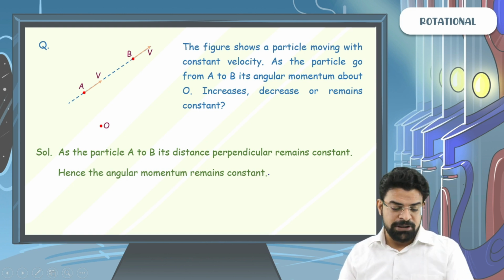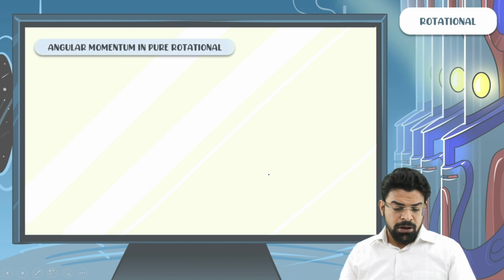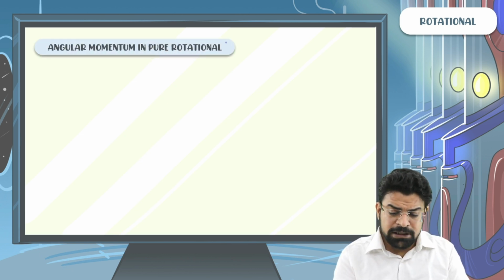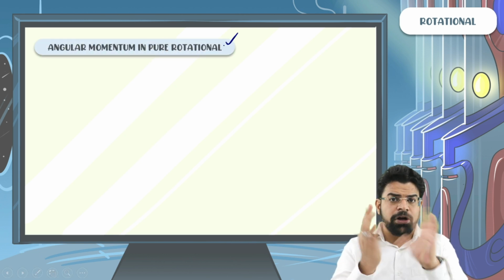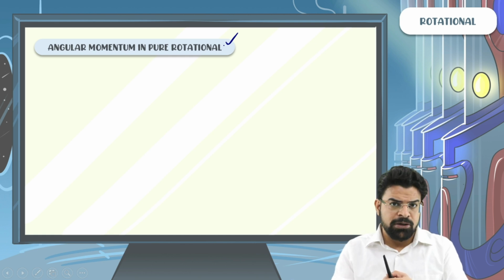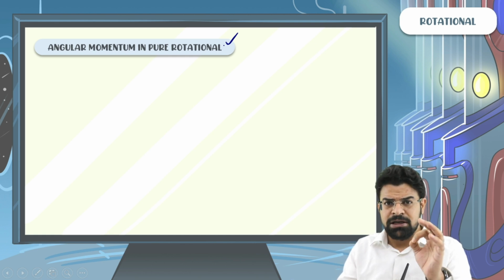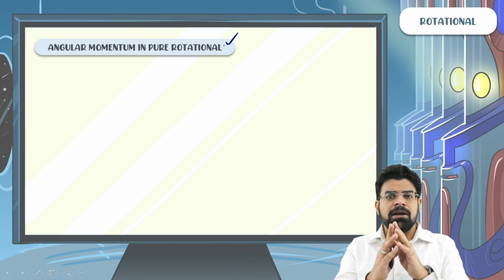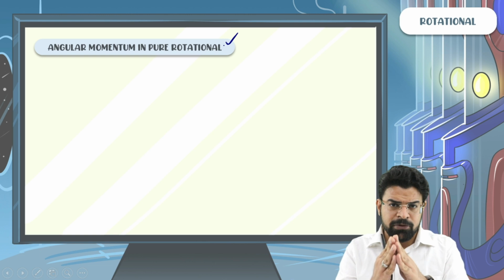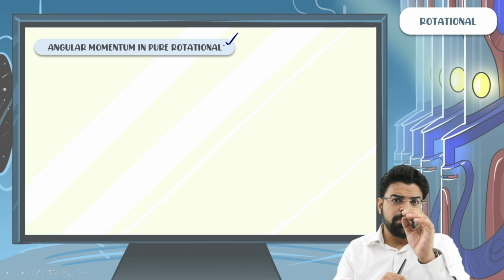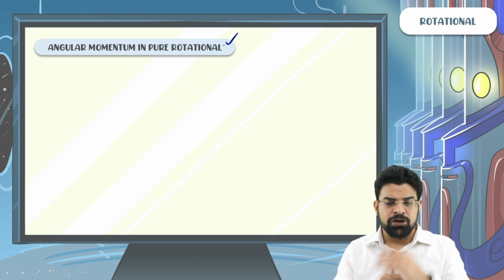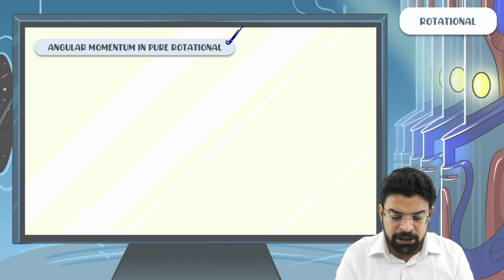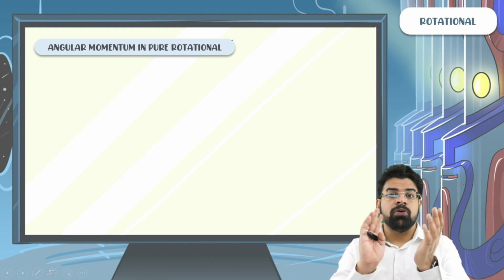So as the particle goes from A to B, the angular momentum neither increases nor decreases, it remains constant. So the next heading: what is the angular momentum of a body when it performs pure rotational motion? What we have just learned is the angular momentum of a particle about a point. When a particle moves with a momentum p and you need to write its angular momentum about a point O, you write it as r cross p. But how to write the angular momentum of a body which is doing pure rotational motion?